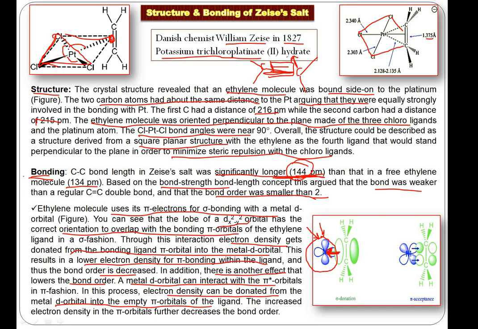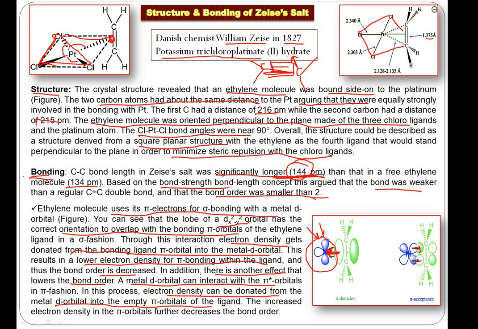Now in point number 2, the filled metal orbital donates electron density into the anti-bonding orbital. Now you can see two lobes, that's basically the anti-bonding pi. The rule is that when electron density gets added to the anti-bonding orbital, the stability decreases and the bond order decreases. The stability decreases, bond order decreases means the bond length increases.